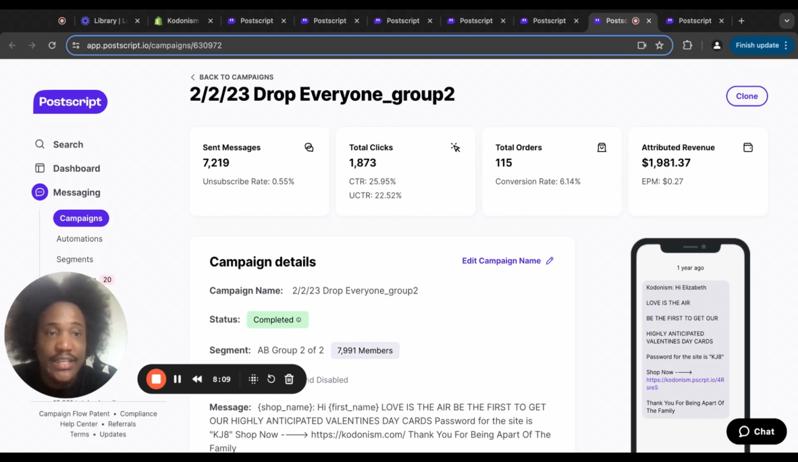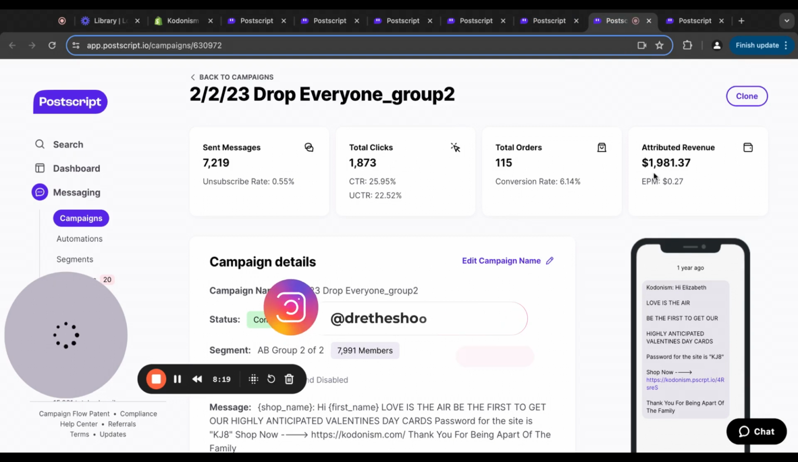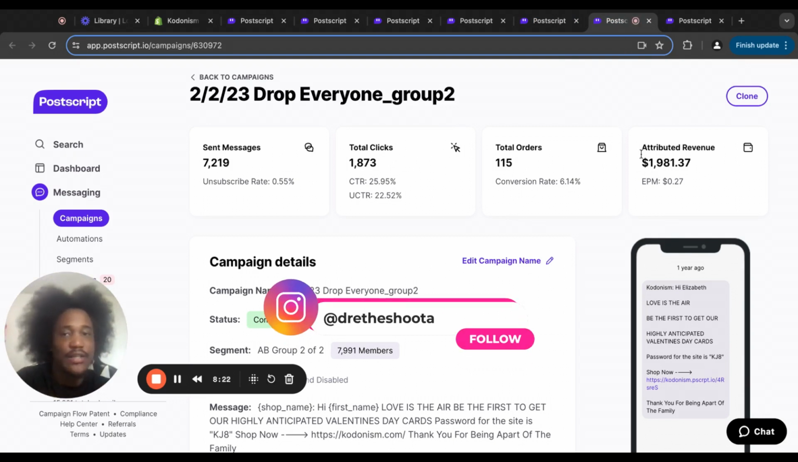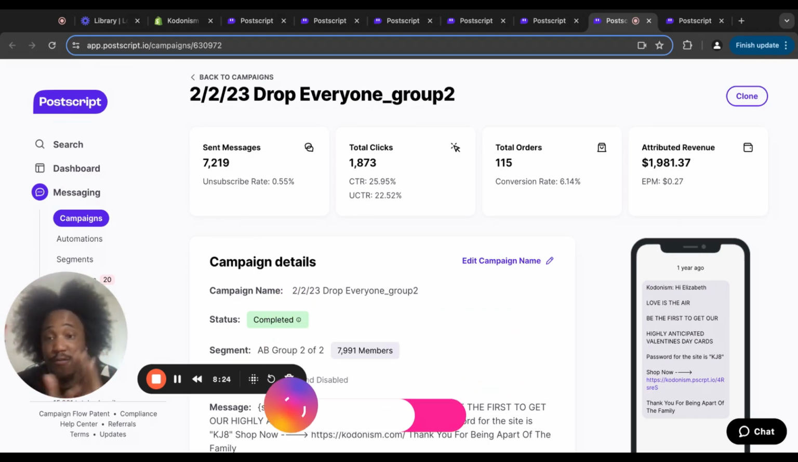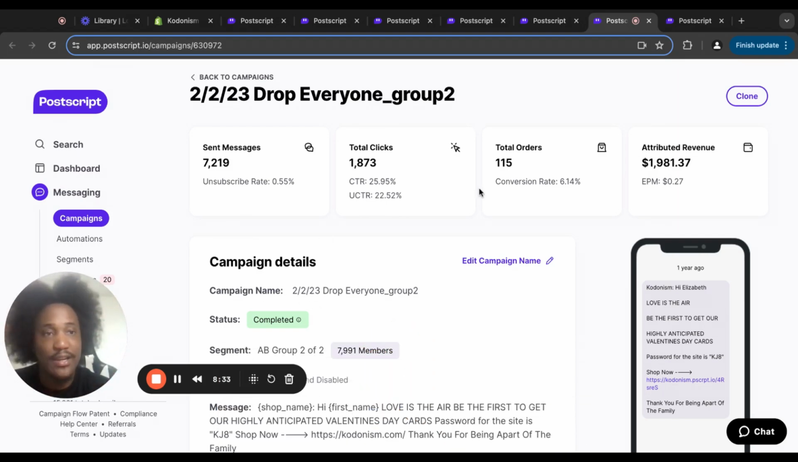Well, as you can see on both of those messages, I did an A/B test. We did 2,800 on this test right here, right? And then we did 1,900 on that test right there. This is the first initial message. These are the first 2 campaigns, and we sent these out on February 2nd of 2023. These are the first 2 campaigns we sent out that year. I followed up 4 days later, guys.